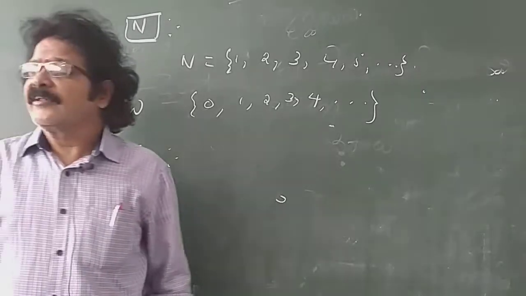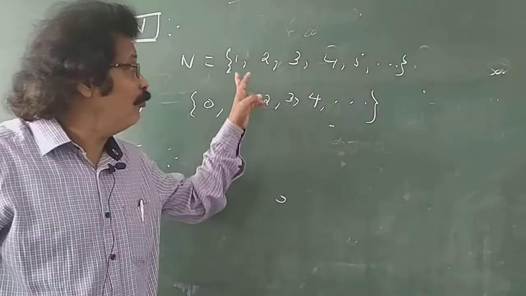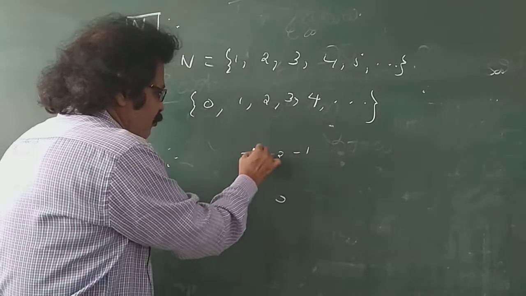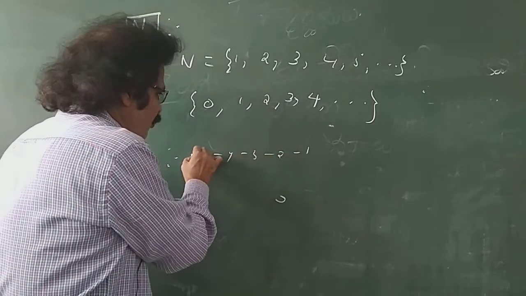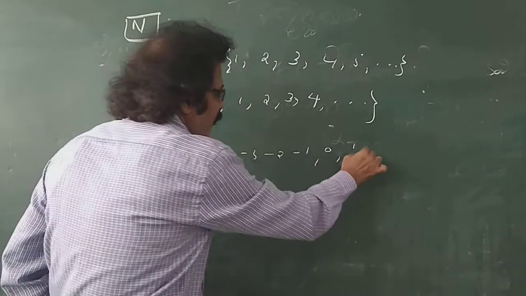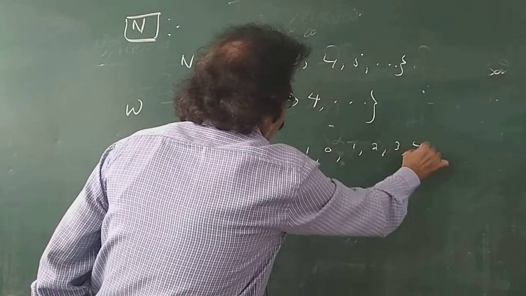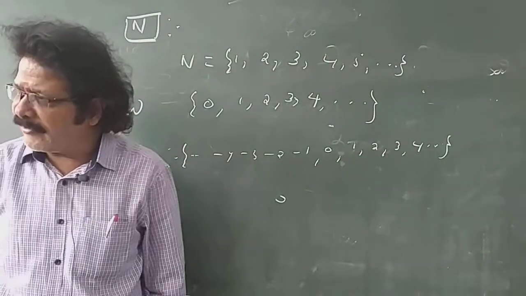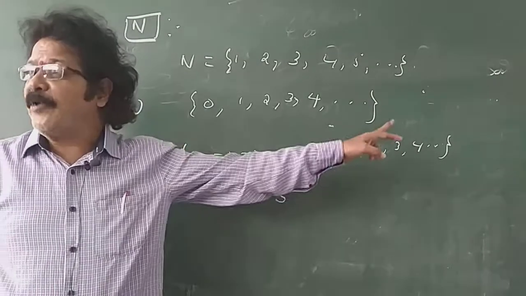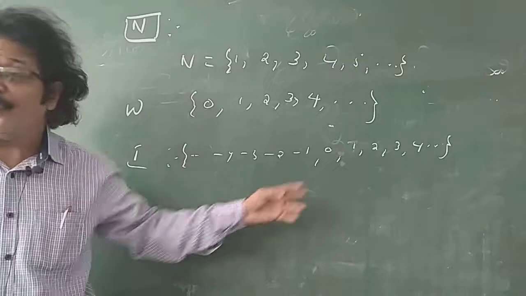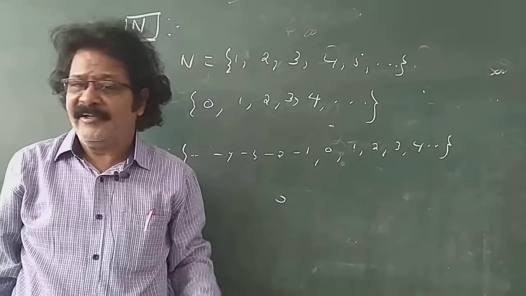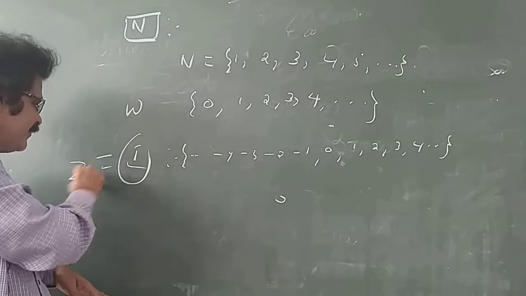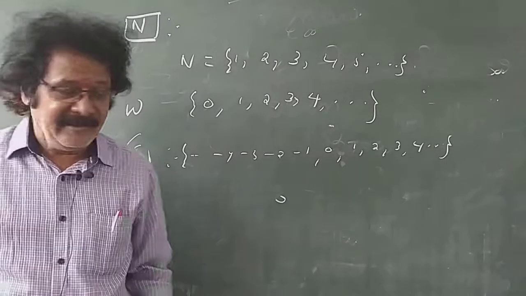Integers means the negative numbers and whole numbers. Negative numbers are -1, -2, -3, -4, and so on, and whole numbers are 0, 1, 2, 3, 4, and so on. The number 0, positive numbers and negative numbers put together are called integers. The set of integers is represented by the letter I or Z.